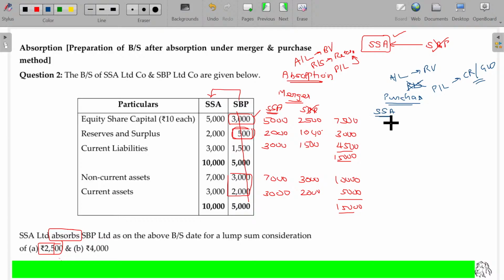So what happens for SSA? I take all the assets and liabilities at its own original value, 5,000, 2,000 and 3,000. And here 7,000 and 3,000. Under purchase method, the transferee company's balance sheet items will be taken at what value? At realizable value. As realizable value is not there, book value will be taken. The book value in this case being 3,000 and 2,000, and current liabilities being 1,500. What about the reserves and surplus here? Usually you will not consider the reserves and surplus. Is that clear?